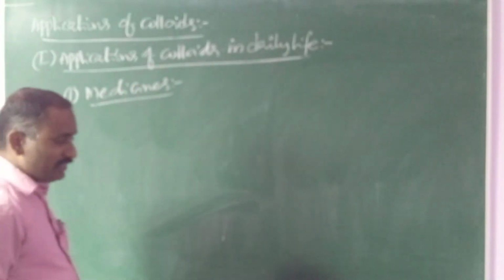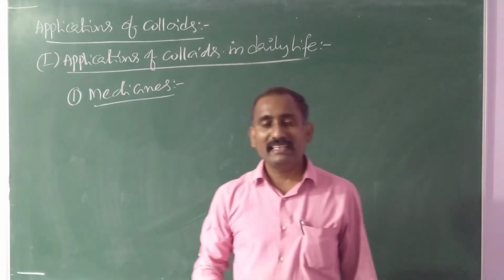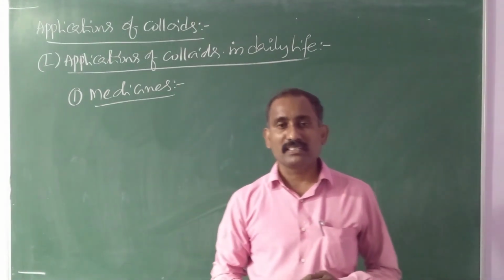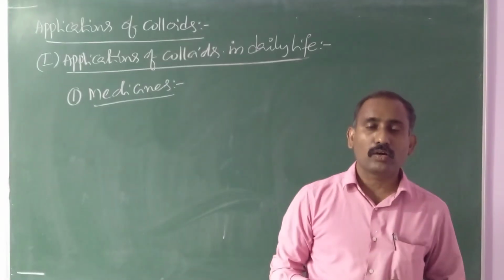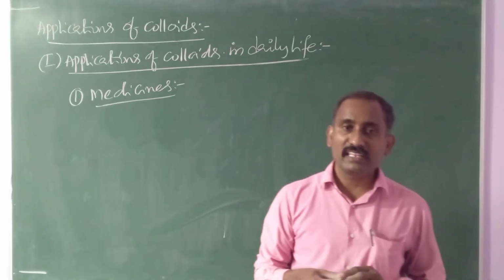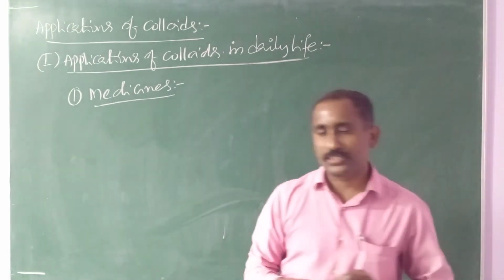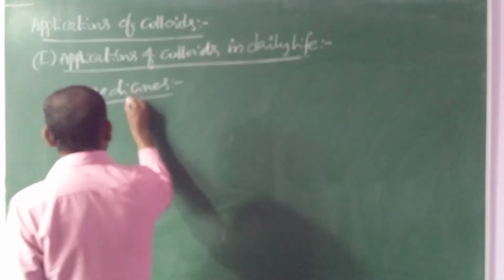If you are observing, most of the medicines are in colloidal nature. Why they are prepared in colloidal nature? If they are existing in the colloidal nature, they are having large surface area. Whenever they are having large surface area, they are more effective in the action.